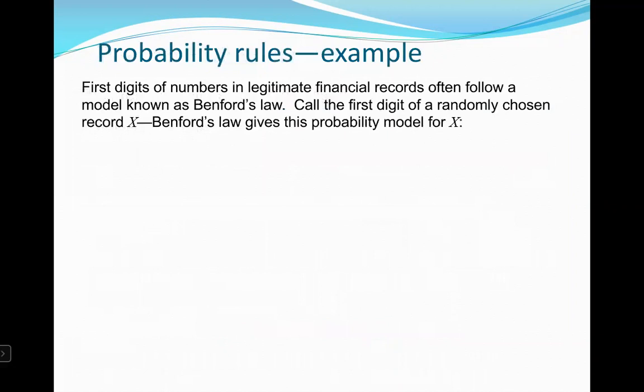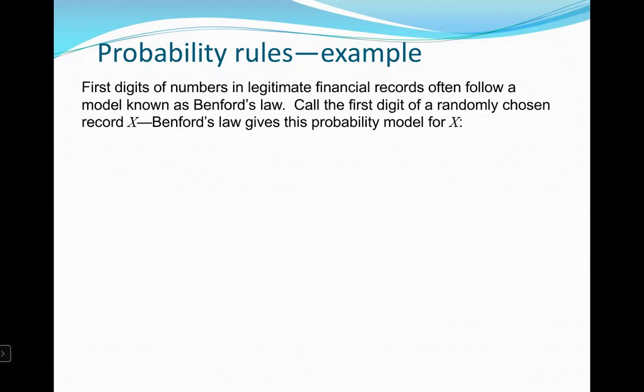Probability rules example. First digits of numbers in legitimate financial records often follow a model known as Benford's law. Call the first digit of a randomly chosen record X. Benford's law gives this probability model for X.